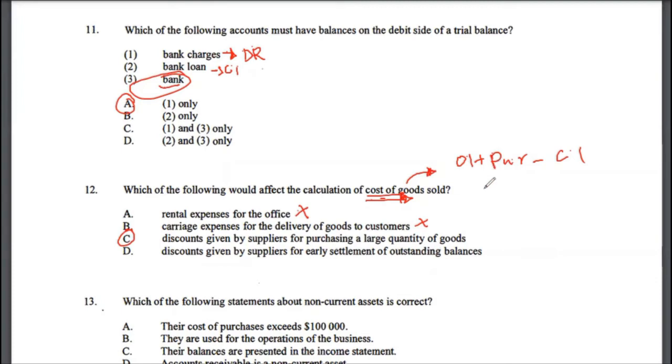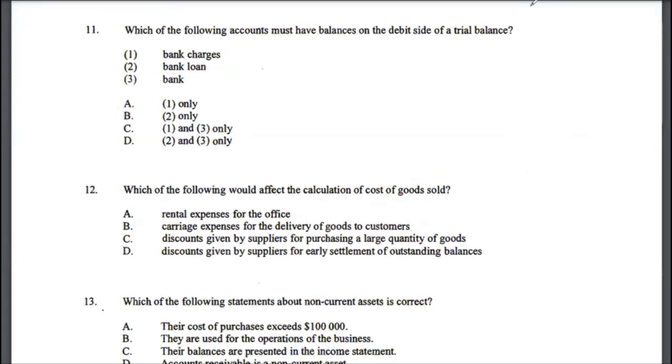The purchase price is going to go down, and therefore your cost of goods sold will go down as well. But in this case, it's only talking about the effect, not whether it's an increase or decrease. So the discount is actually going to affect the cost of goods sold. So the correct answer to multiple choice 12 would be option C.